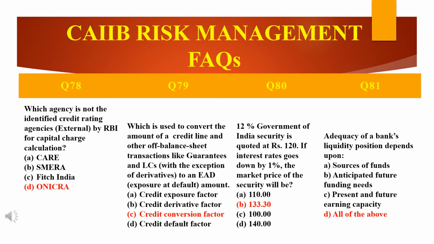Next comes the adequacy. Adequacy of a bank's liquidity position depends upon what? It depends upon the sources of funds, the anticipated future funding needs, and the present and future earning capacity. So the answer is D, all of the above. Why D? Because the bank should have sufficient and preferably diversified sources of funds. It should not come from one source of fund, it should come from diversification. The bank should have sufficient and preferably diversified sources of funds to meet the anticipated outflow of funds during any time horizon.